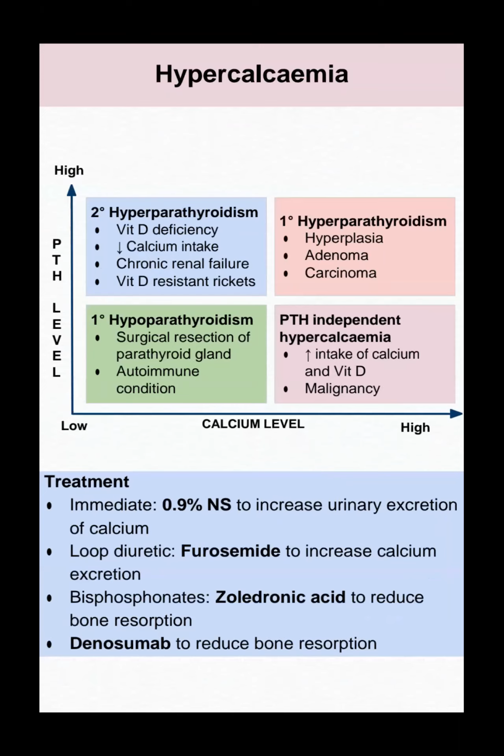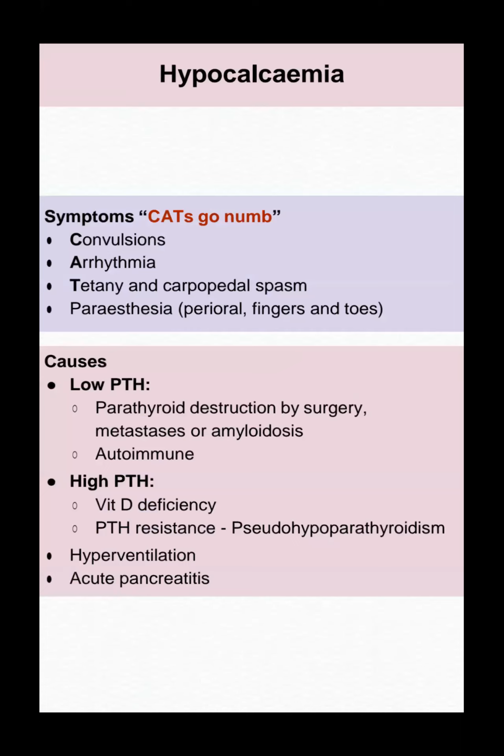In acute setting hypercalcemia, we can give an infusion of normal saline, but for chronic hypercalcemia, we have to start bisphosphonate.